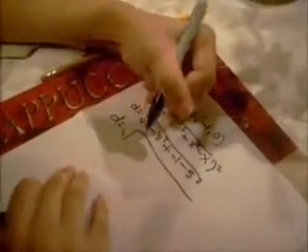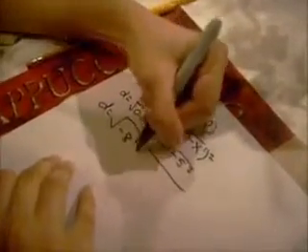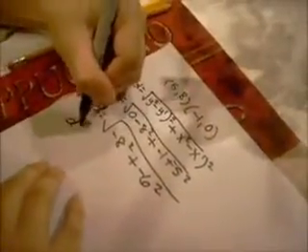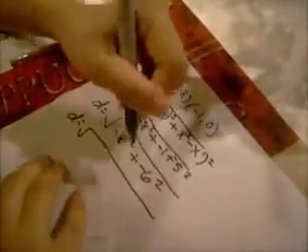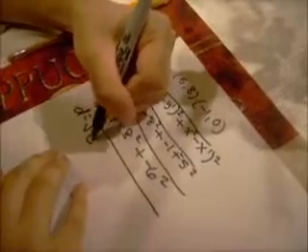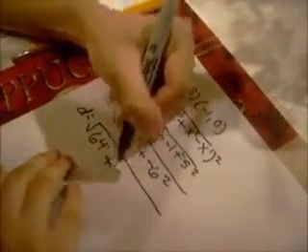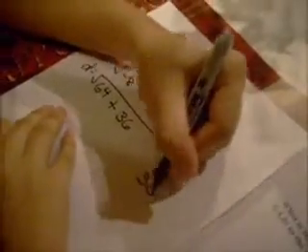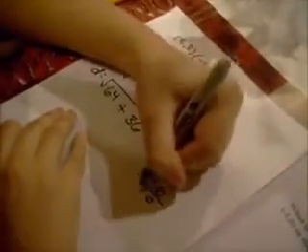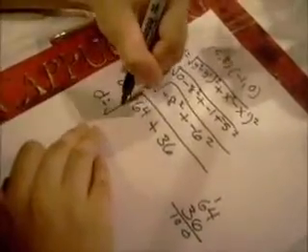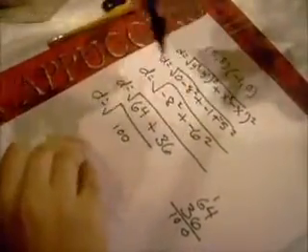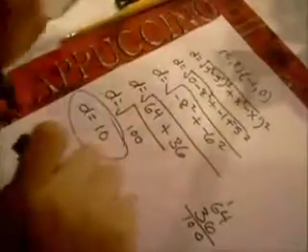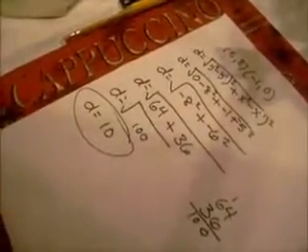Now you would solve that, which would be negative 8 squared plus negative 6 squared, and from there you would solve it to get 64 plus 36. You add these two together and you get 100. And the square root of 100 equals 10. So the answer is distance equals 10.